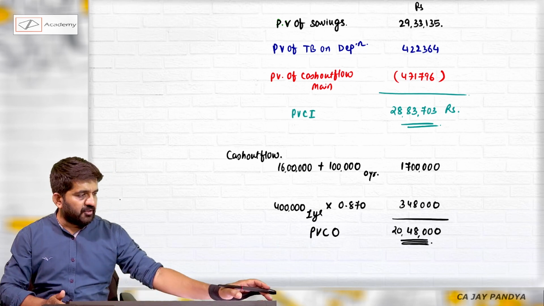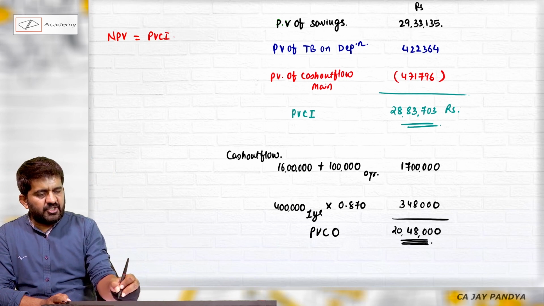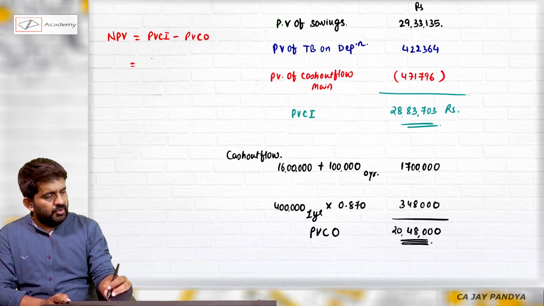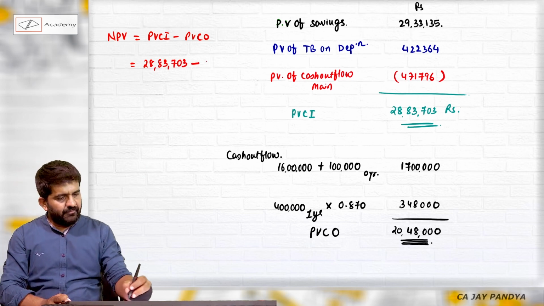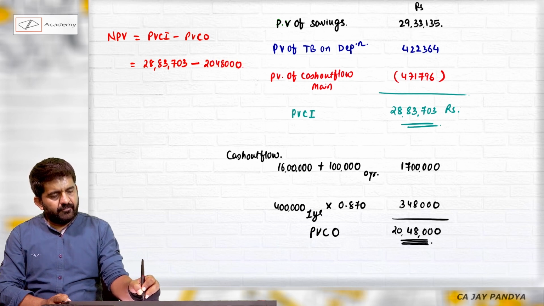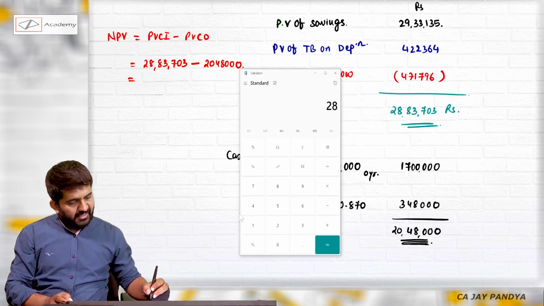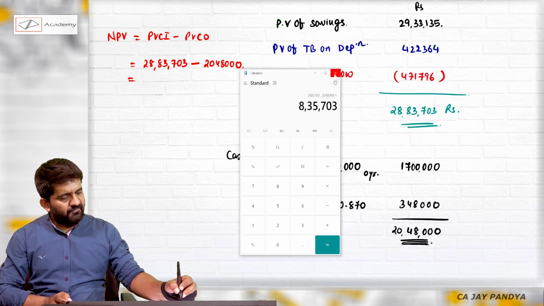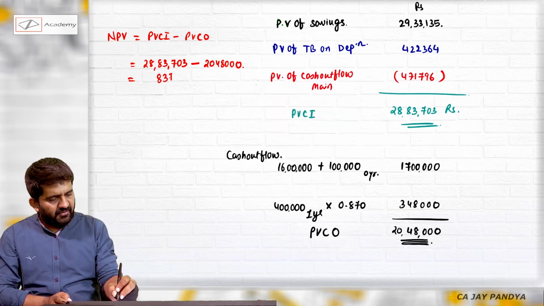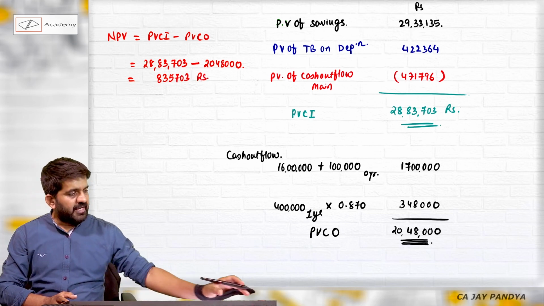We have also found out present value. So let us find out NPV, which is present value of cash inflow minus present value of cash outflow, which is 28,83,703 minus 20,48,000, which is 8,35,703. This is my NPV.